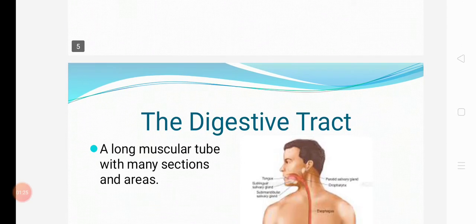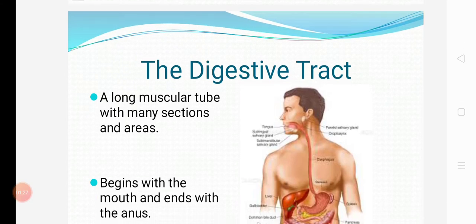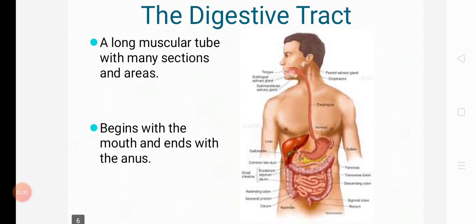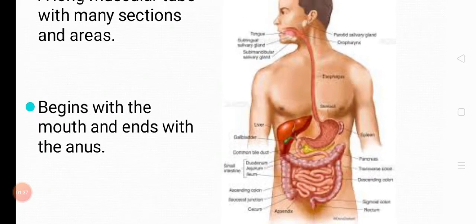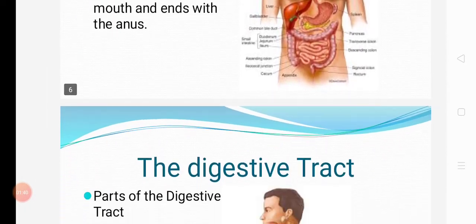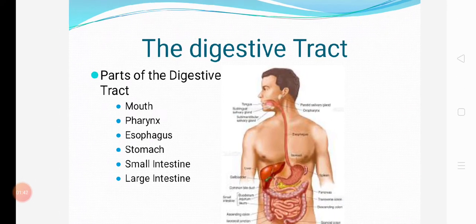The digestive tract. It is a long muscular tube with many sections and areas. It begins with the mouth and ends with the anus. This is the diagram of the tract.